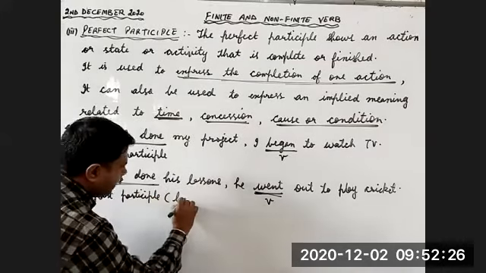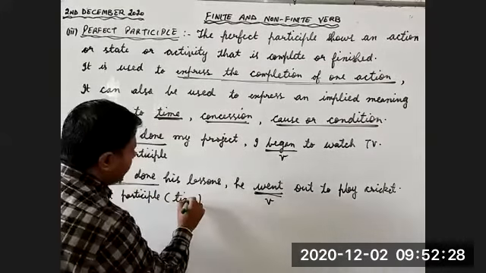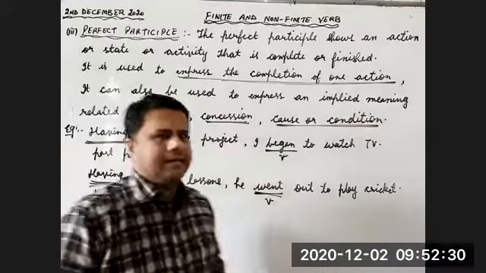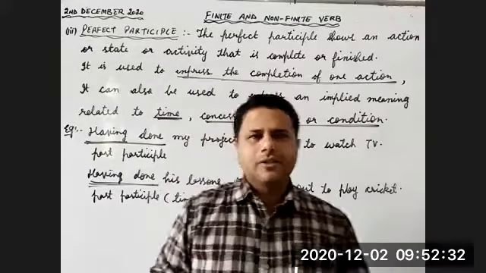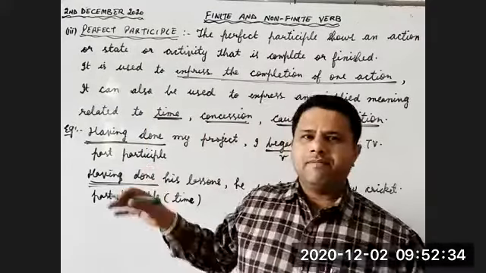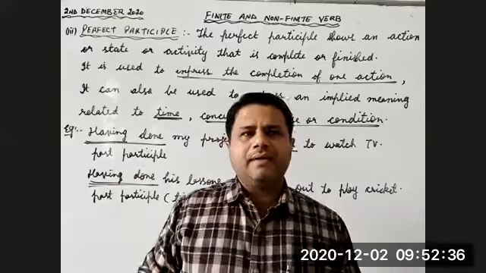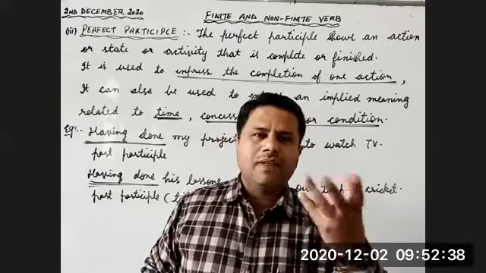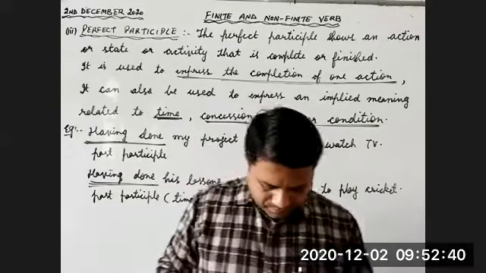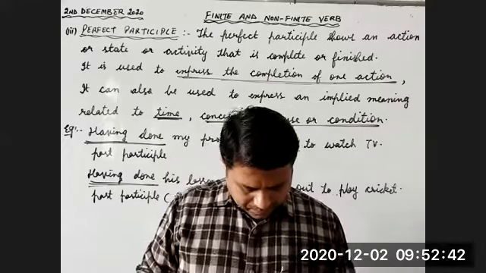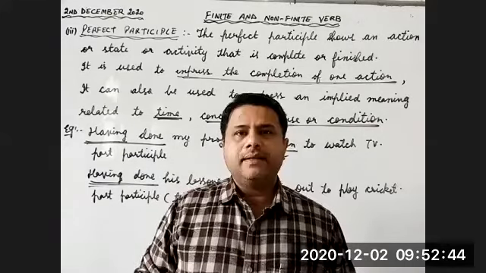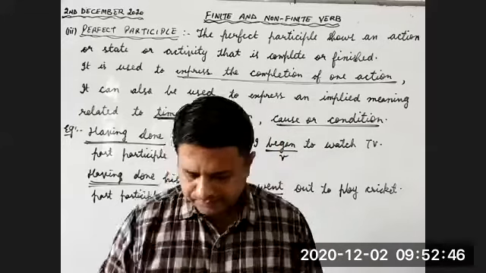Here we see it is telling us time, in the first sentence and also in the second sentence. What is the time here? Past time. But we are not sure of the exact time. Let's do the third example.